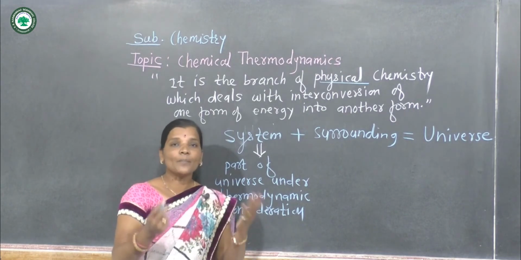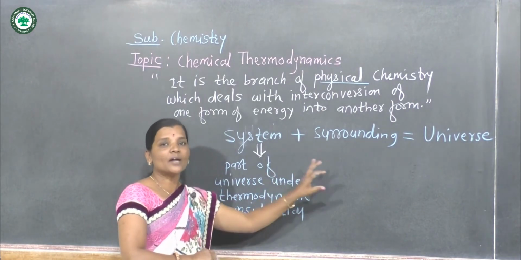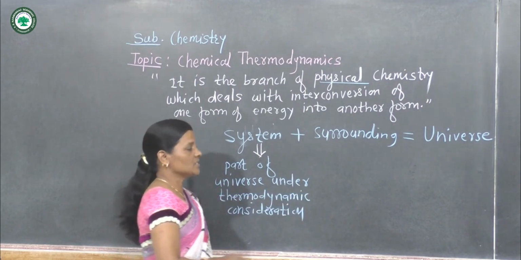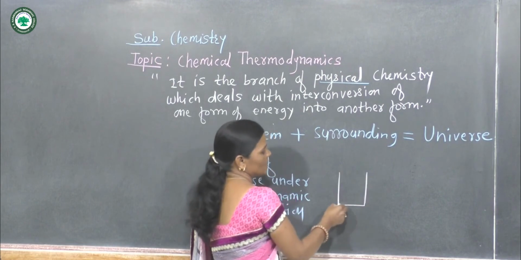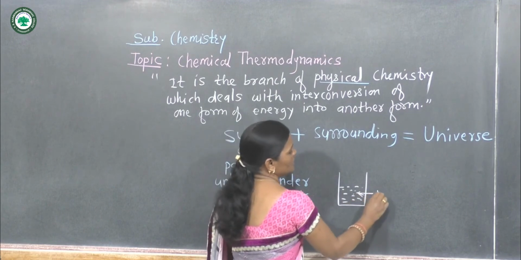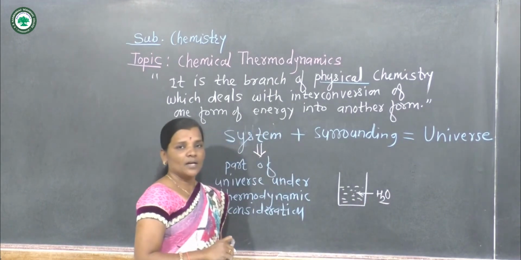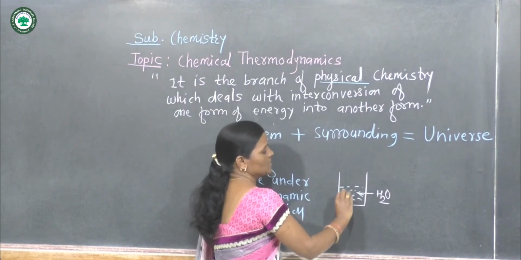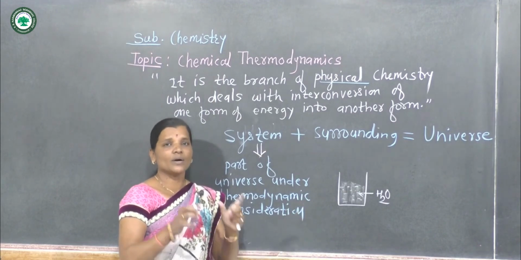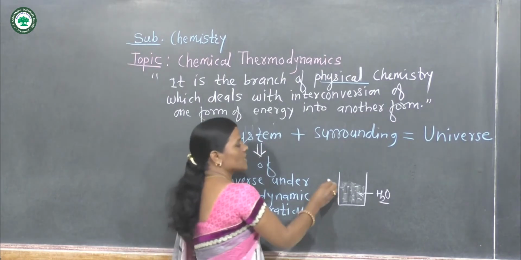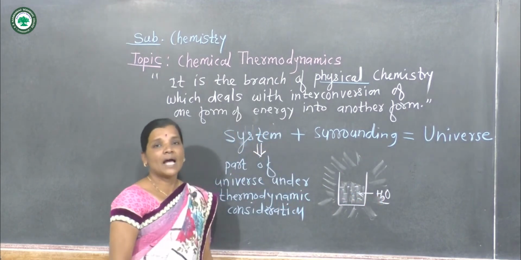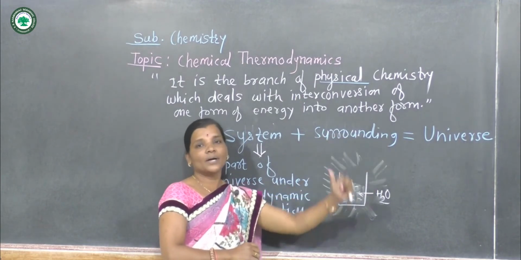And the part of the universe other than the system is called the surrounding. Now if we consider this container, for example this beaker, and in this beaker if we consider water for study, then the part inside this beaker is called the system, and the outside part of this beaker is called the surrounding. And system plus surrounding is nothing but the universe.